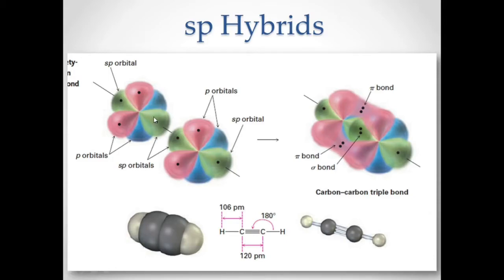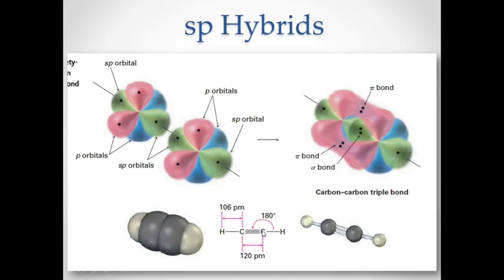We have the two hybridized orbitals and the two unhybridized p orbitals. The sp orbitals of both carbons form a sigma bond, and the remaining p orbitals, like this pink one and the blue one, form your pi bonds, which are sideways overlap. So you have one sigma bond and two pi bonds, and you can form a triple bond.